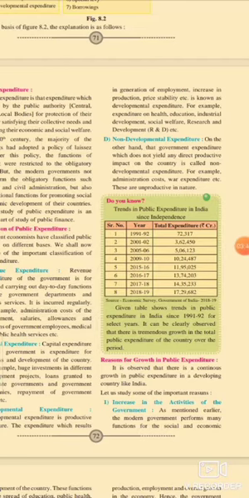For example, developmental expenditure includes expenditure on health, education, national industrial development, social welfare, research departments and developments, etc. It means expenditure for the progress and development of different areas, like healthcare facilities, education facilities, industrial development, social welfare development, research and development, etc.